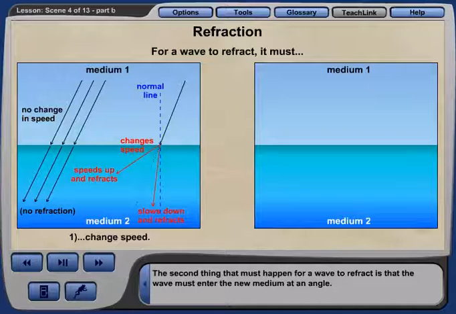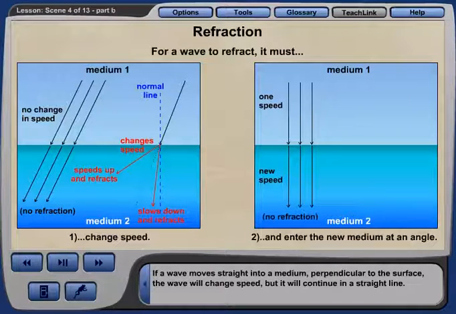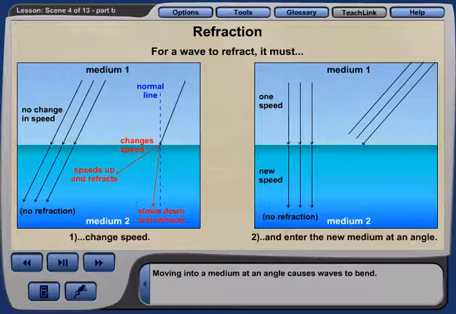The second thing that must happen for a wave to refract is that the wave must enter the new medium at an angle. If a wave moves straight into a medium perpendicular to the surface, the wave will change speed, but it will continue in a straight line. It will not refract or bend. Moving into a medium at an angle causes waves to bend.